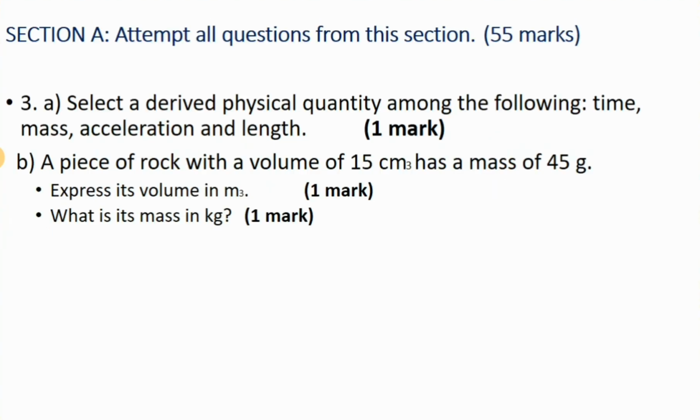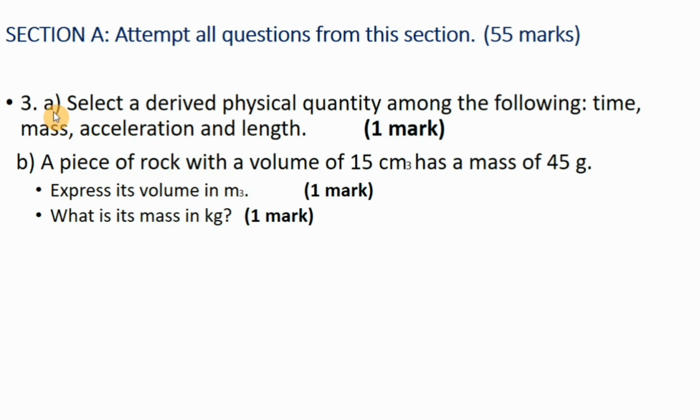Question number 3A: select the derived physical quantity among the following: time, mass, acceleration, and length, for 1 mark. Number B: a piece of rock with a volume of 15 centimeter cube has a mass of 45 gram. The first question is, express its volume in meter cube. The second is, what is the mass in kilogram.